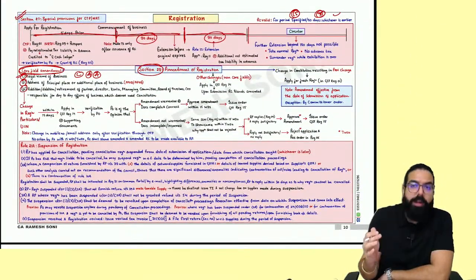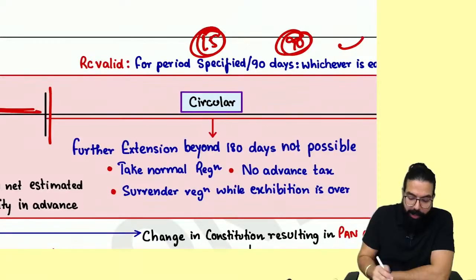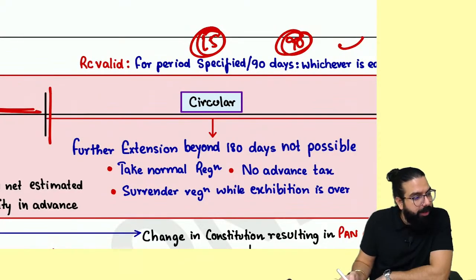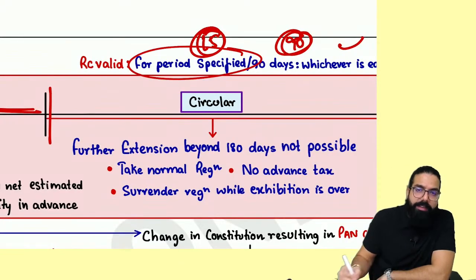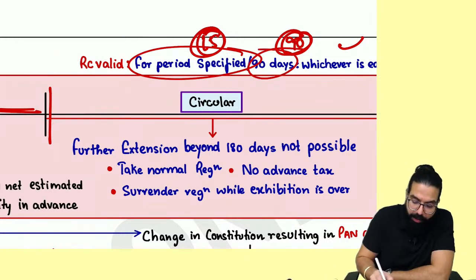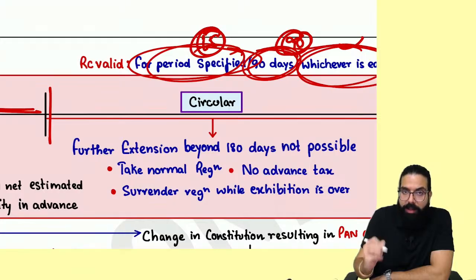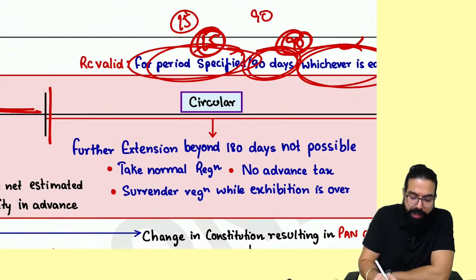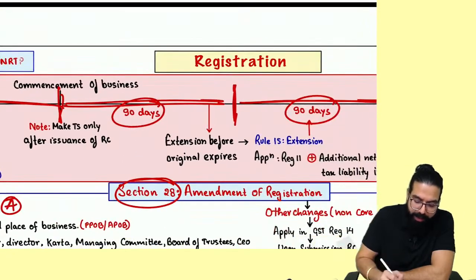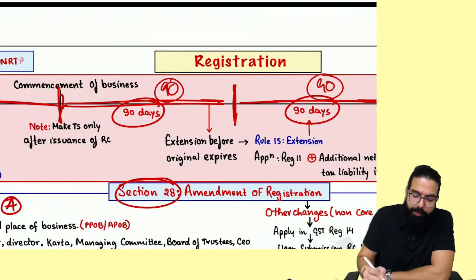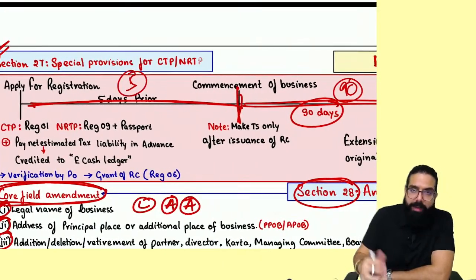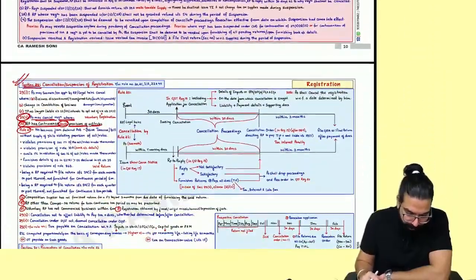Other than that, you can remember CTP and NRTP: for how many days do they take registration? Always remember CTP and NRTP get registration only for the period they have specified or 90 days, whichever is less. Period specified or 90 days, whichever is less. If they asked for 15 days or 90 days, whichever is less. How many days do they get registration? 90 days, further extendable by 90 days. How many days prior do they have to apply? 5 days prior. This is something important. Please take care of it.